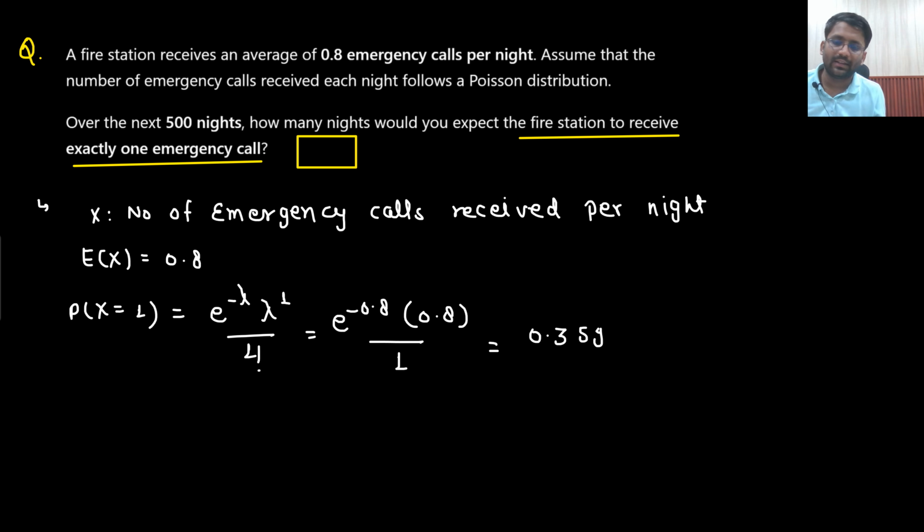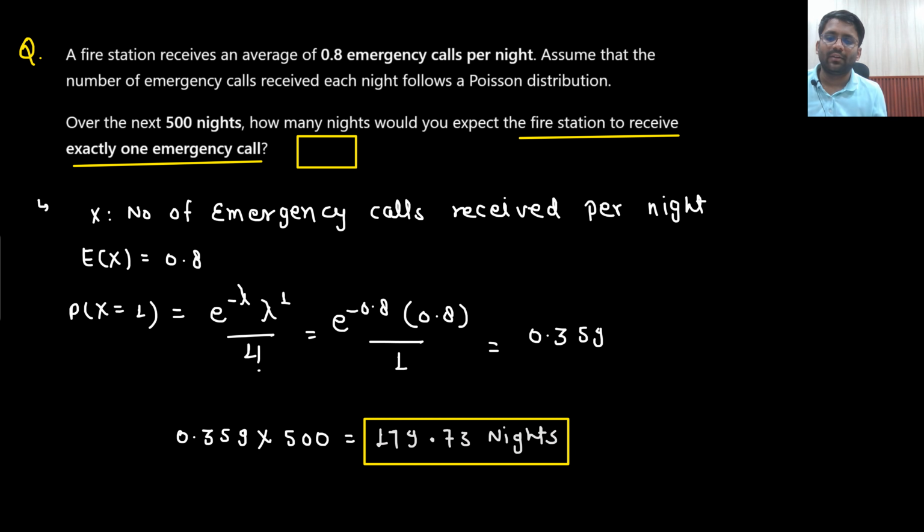0.359. This is not the final answer. This is just the scenario that there is 0.359 probability that in one night you will be receiving exactly one emergency call. So in 500 nights, how many such nights would there be? Roughly around 179.73 nights where you will be receiving exactly one emergency call. So the answer would be roughly around 180 nights.